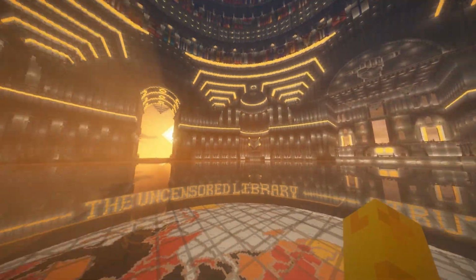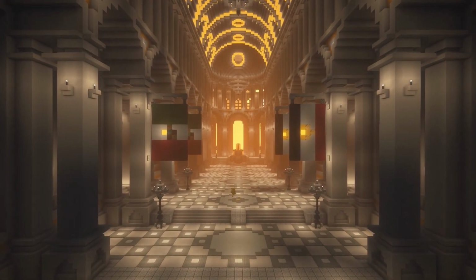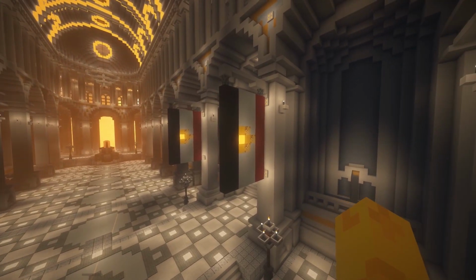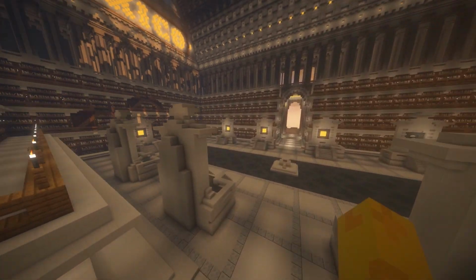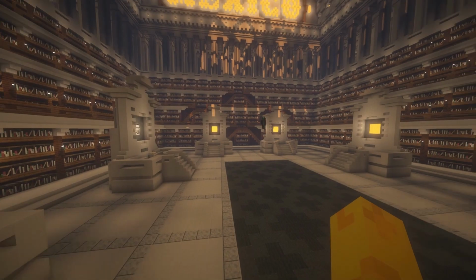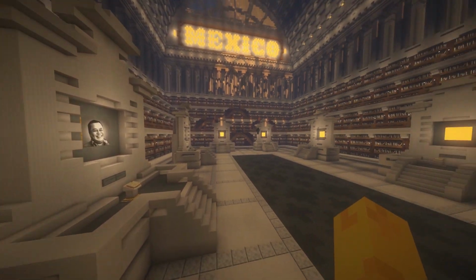Another thing that's interesting is you can see there's little hallways down here. The chunks aren't rendered just because of the server. Let's go down one of these halls. The countries that have the worst press freedom have their own hallway. I believe that's Egypt, and this one's Mexico. Mexico is actually quite interesting. Mexico has a bunch of different stories of 12 journalists who were killed in the active pursuit of press freedom.